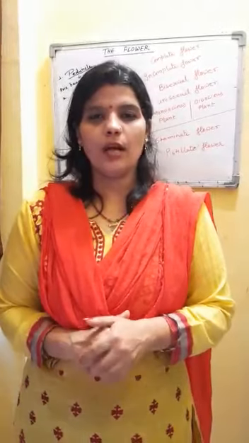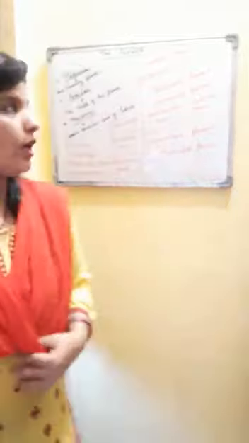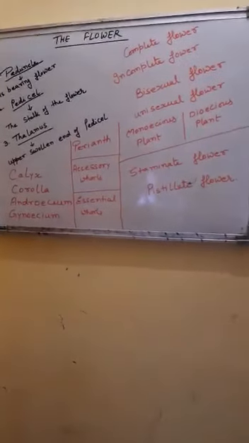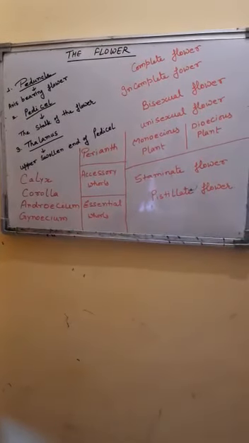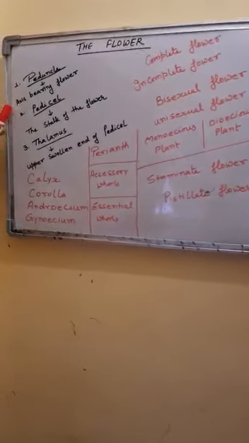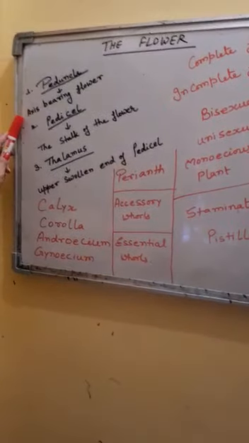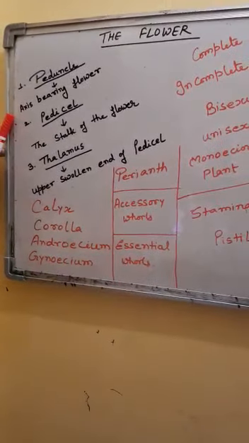But before that, we must get familiar with some terms associated with the flower that we will come across during the lecture. Following are some terms which are very important to know before we start the study of the flower. The very first is peduncle. The axis which bears the flower is called peduncle.